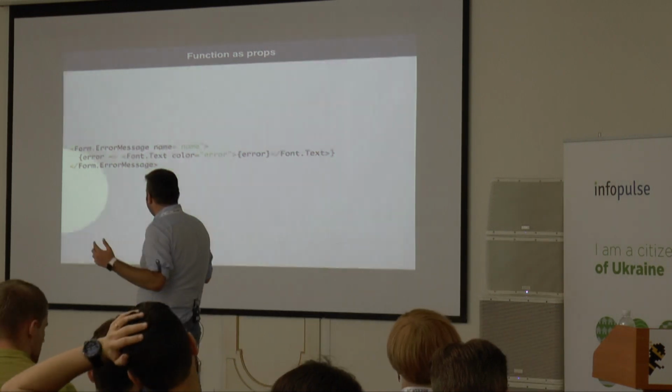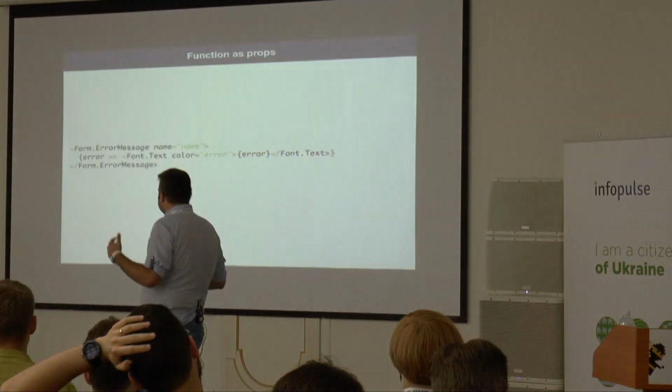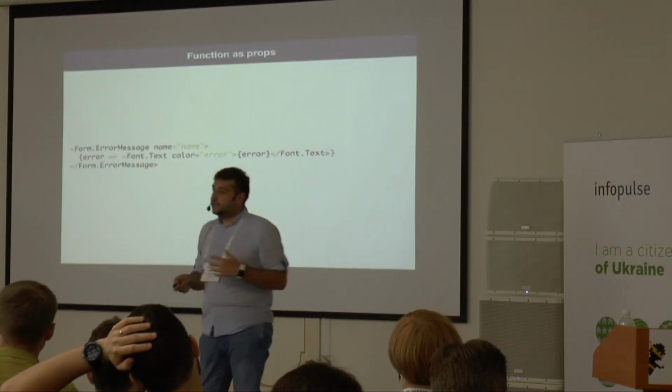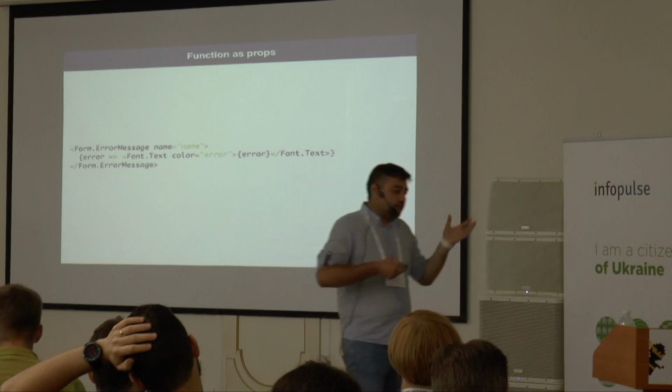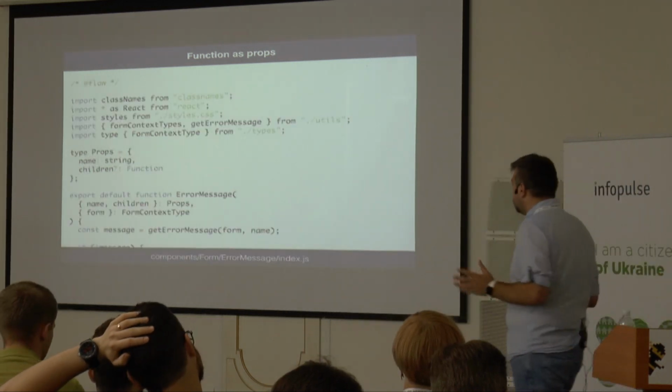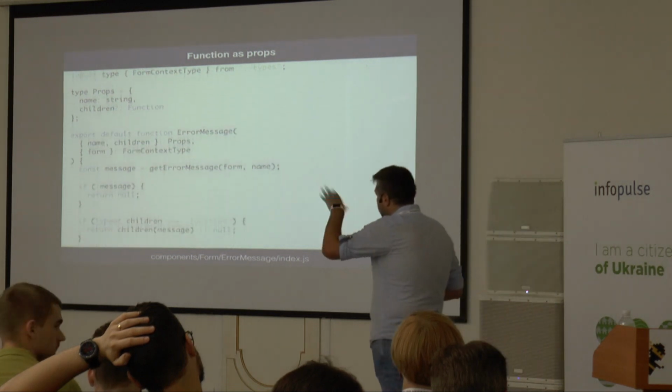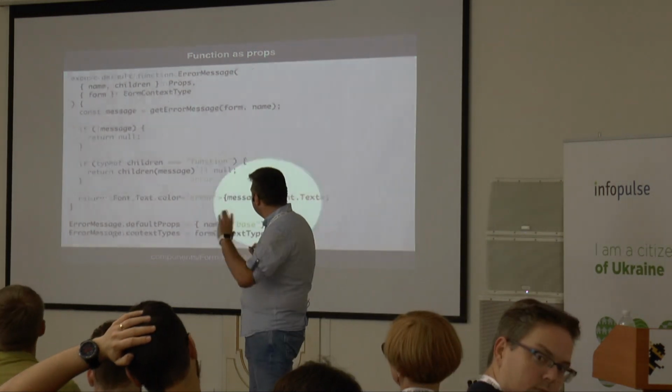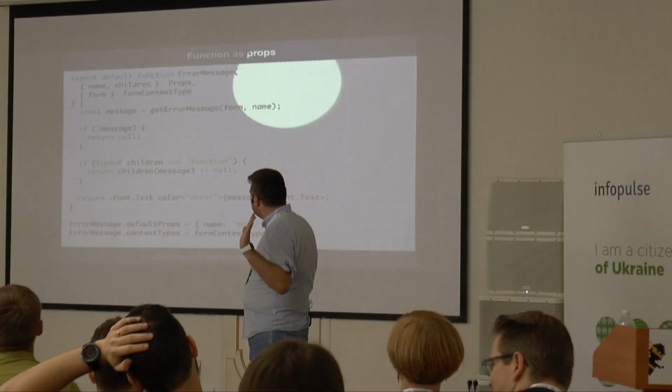For example, our error messages component gets a function as a prop. It gets an error and can render the error in a different state. The way this component is implemented is also quite simple. There is some useless stuff, but the nice thing is we get an error message from the form.